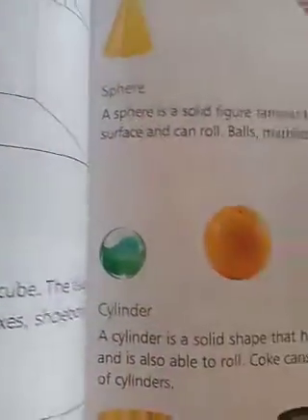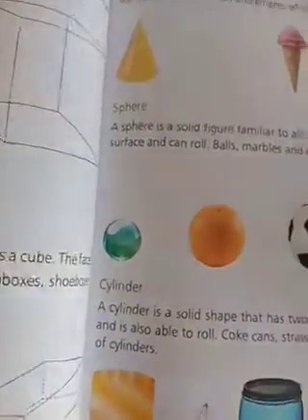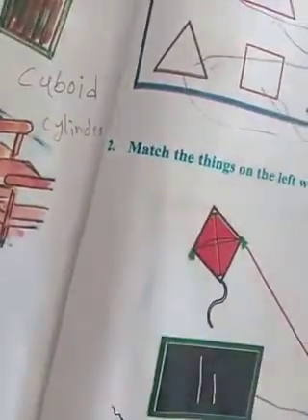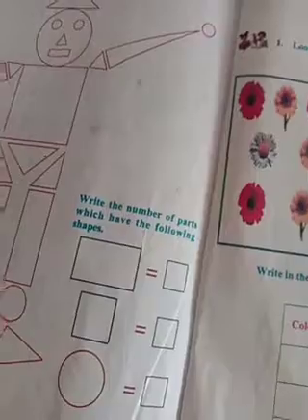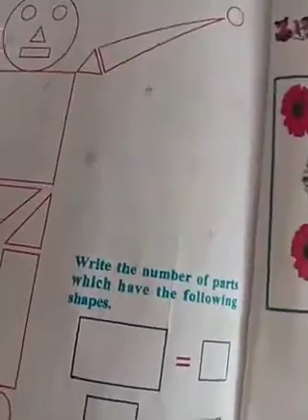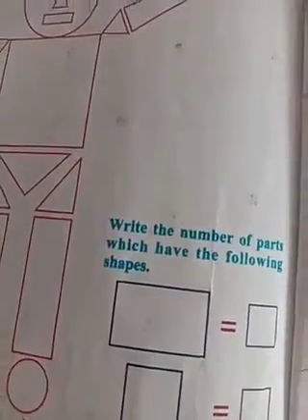So okay, children, learn these shapes. In the next class I will be asking about them. This is completed. I am saying these are not in your book, children. I am taking them from another book. Just listen and write the spellings I am saying, and learn those spellings and that concept also, children. Okay, children.